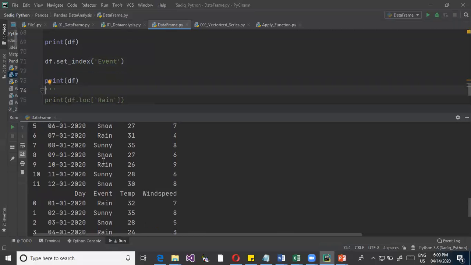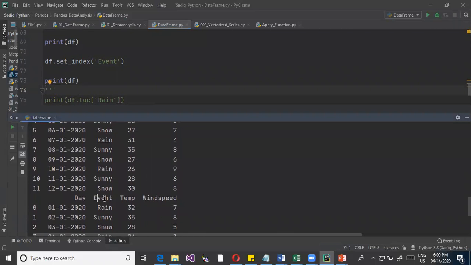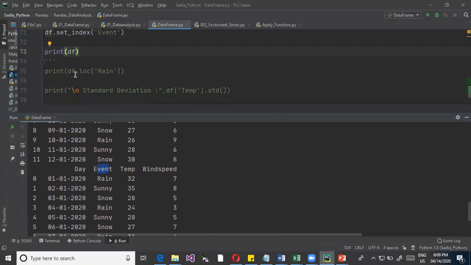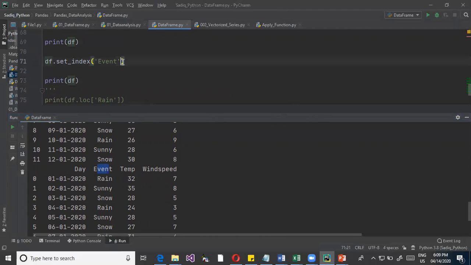Now you can see, even though I have made event as my index, it has not made that as an index column. If this has to be made as an index column, I need to say inplace equal to true. Means what happens is, we are defining this index and it needs to be implemented on the same data frame.